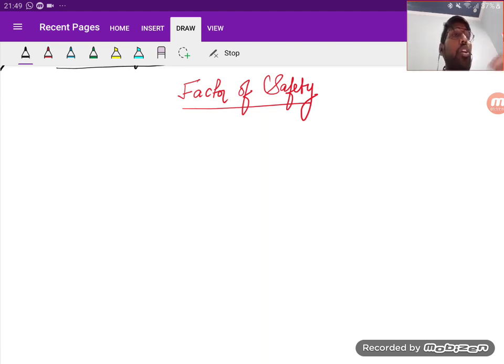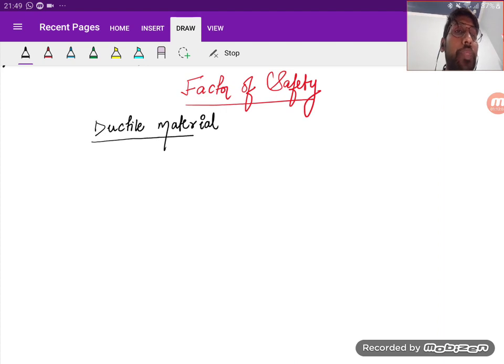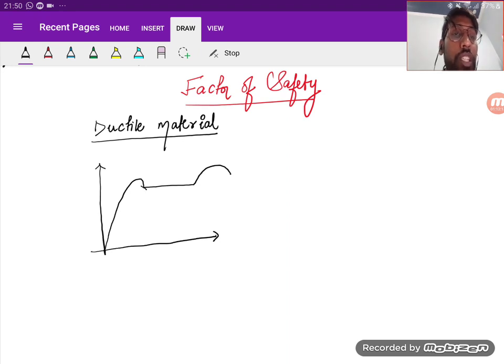Is it clear? So for example, if I take a ductile material, for example, mild steel, it's a ductile material. So a mild steel will first yield, then cracks will develop, and finally it will fail at the end point, right?